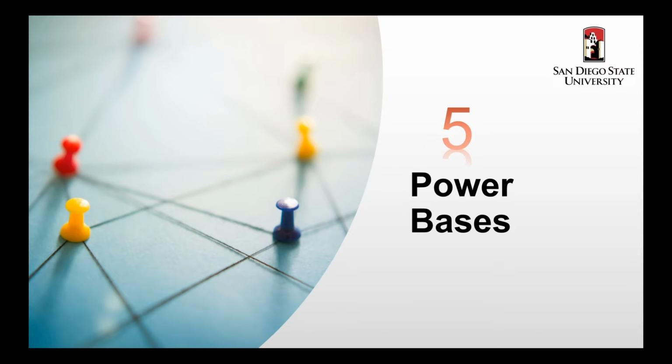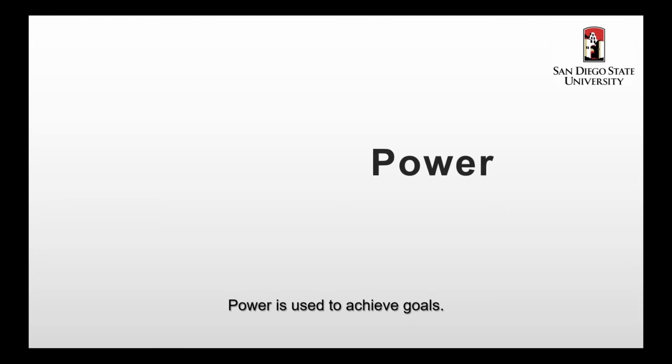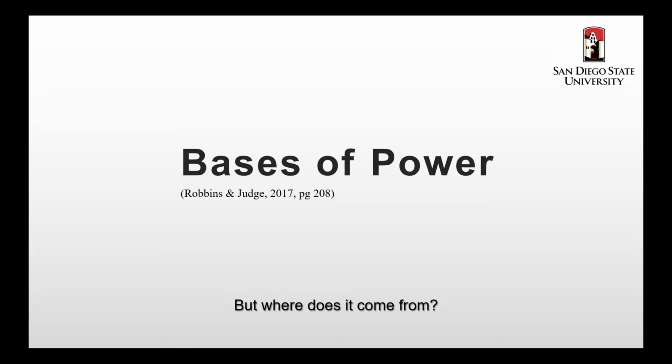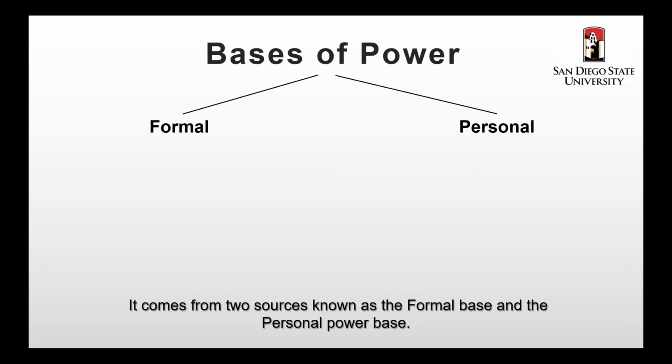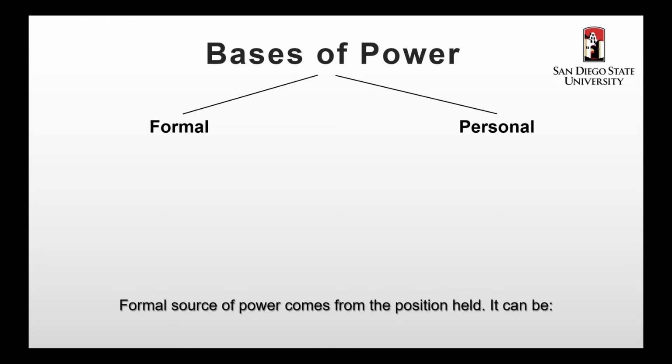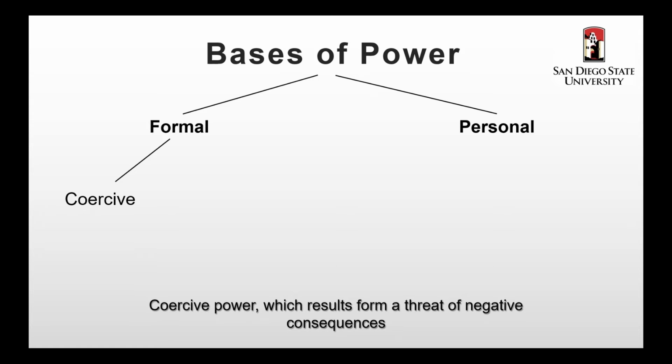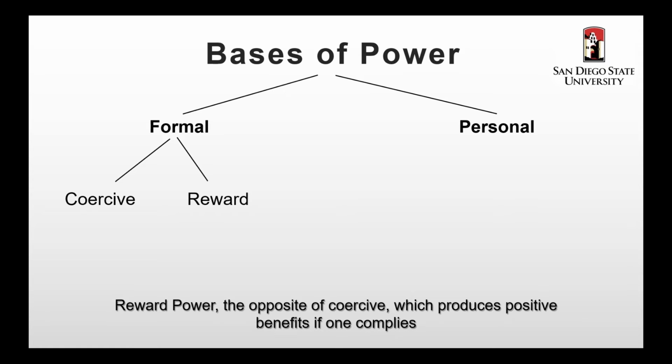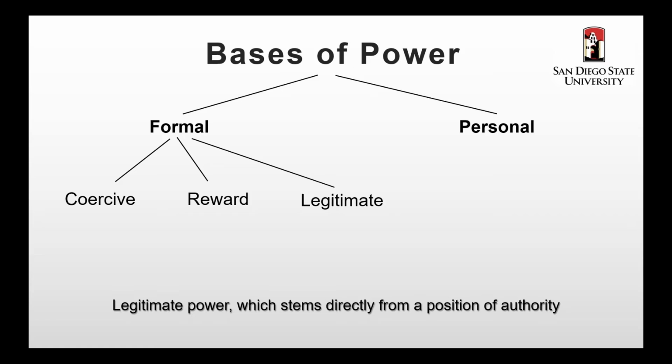Let's talk about power. Power is used to achieve goals. But where does it come from? It comes from two sources, known as the formal base and the personal power base. Formal power comes from the position being held. It can be coercive power, which results from a threat of negative consequences, reward power, or legitimate power, which stems directly from the position of authority.